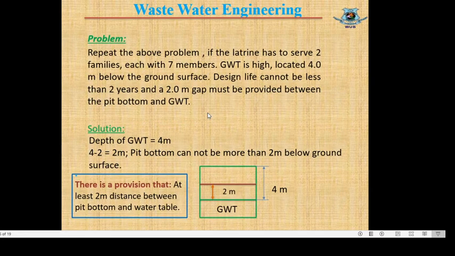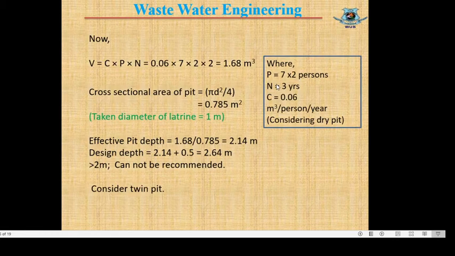And design life 2 years. Design life cannot be less than 2 years. This would not be 3 years, it will be 2 years, as design life equal to 2 years. So n equal to 2 years. There will be a correction, not n equal to 3 years, it will be 2 years. So volume of pit stands to 1.68 meter cube. Now cross sectional area of the pit, as the pit is circular, we use formula pi d square by 4. Here dia of pit equal to 1 meter.